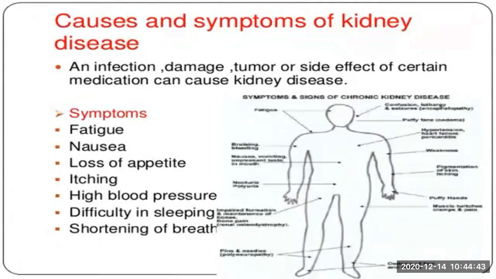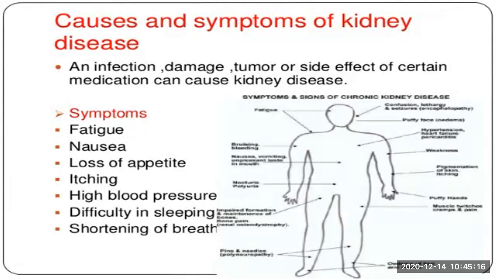Here are some of the symptoms of kidney diseases. The first is fatigue. Fatigue is extreme tiredness; the person feels very lazy and is not able to carry out daily activities with energy. Second, nausea, which means feeling sick with a feeling of vomiting.